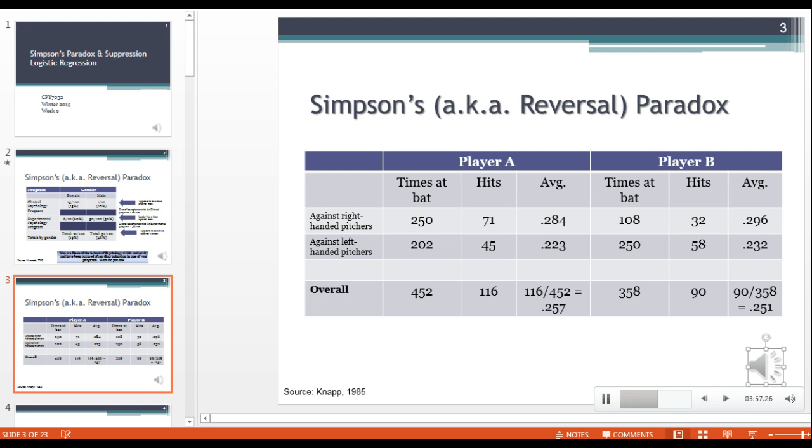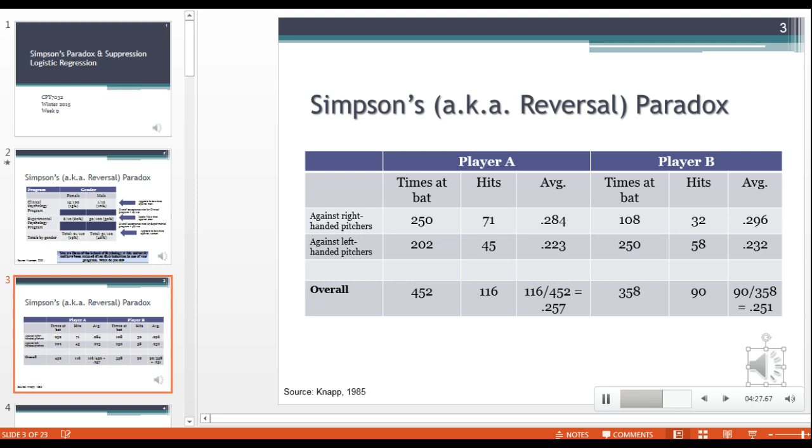So notice that player B had a more difficult task. Player B faced left-handed pitchers many more times than player A, whereas player A got to face mostly right-handed pitchers. And they're the easier ones to hit against. And so because of that, we're going to get these conflicting results, and we don't know who is better yet. So how do we fix this?